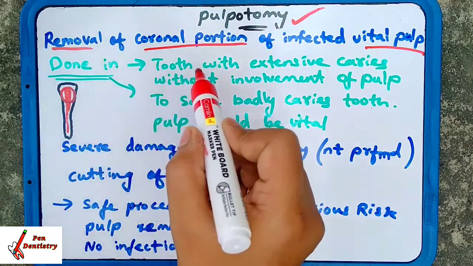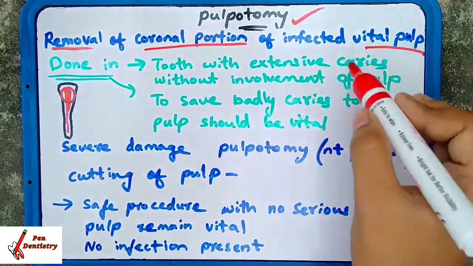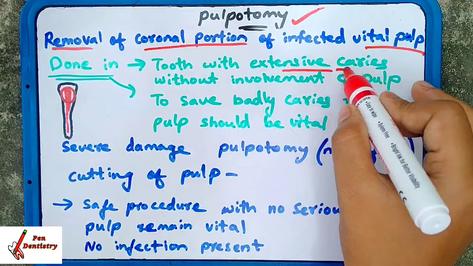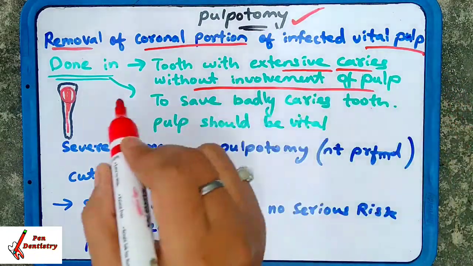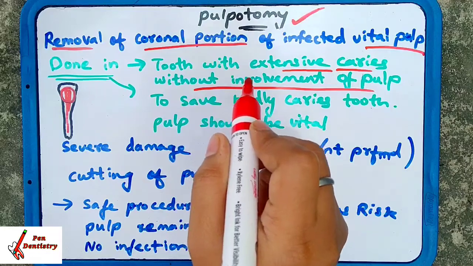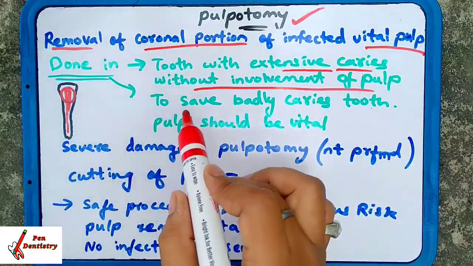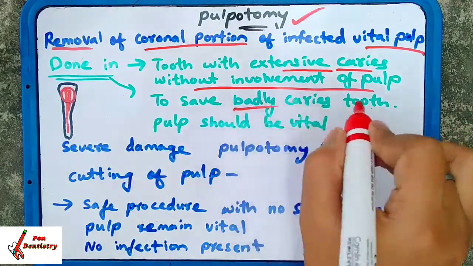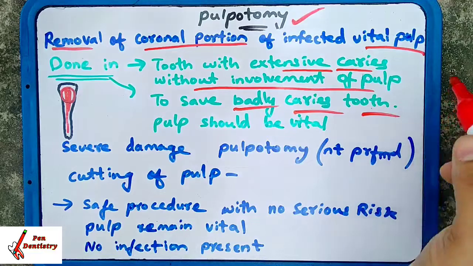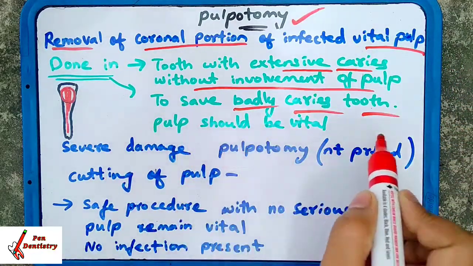Done in a tooth with extensive caries, when the tooth has extensive caries without the involvement of the pulp. Pulp is not involved. Okay. Then pulpotomy is done. It is done to save a badly carious tooth. When the tooth is very badly carious, then it is done to save it. The pulp should be vital.